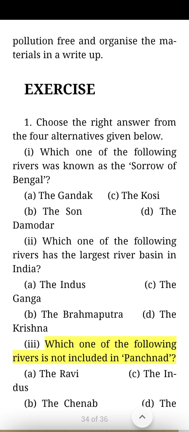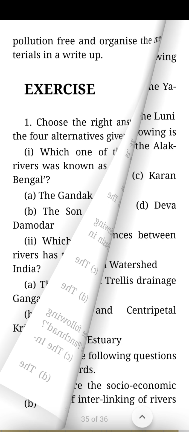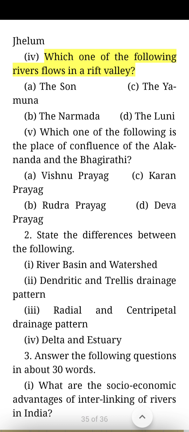Three, which one of the following rivers is not included in Panchnad? A, the Ravi. B, the Chenab. C, the Indus. D, the Jhelum. Four, which one of the following rivers flows in a rift valley? A, the Sone. B, the Narmada. C, the Yamuna. D, the Luni. Five, which one of the following is the place of confluence of the Alaknanda and the Bhagirathi? A, Vishnuprayag. B, Rudraprayag. C, Karnaprayag. D, Devaprayag. State the differences between the following.